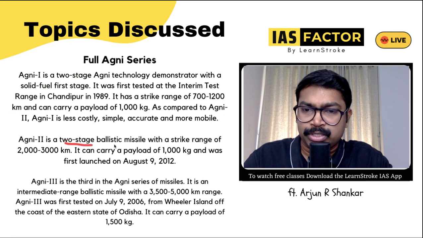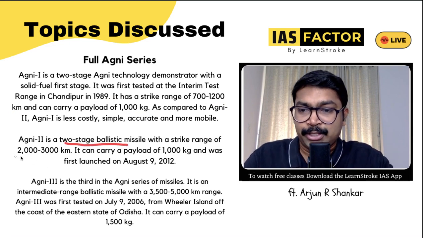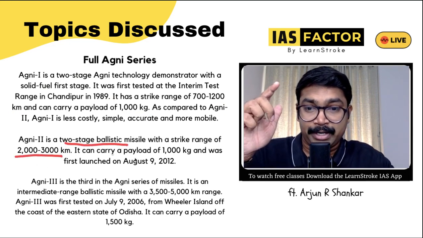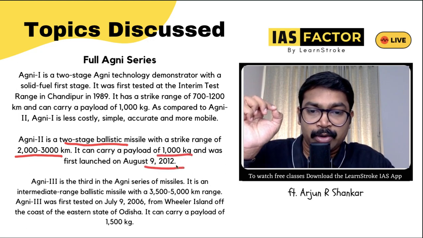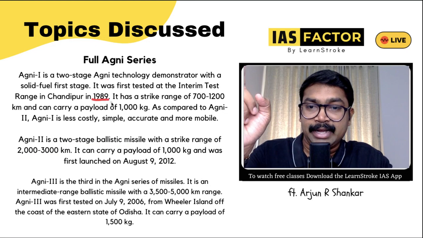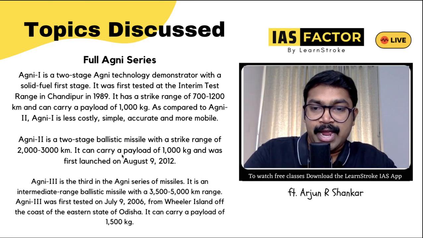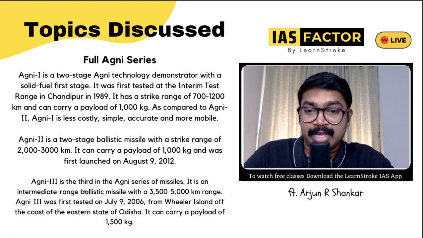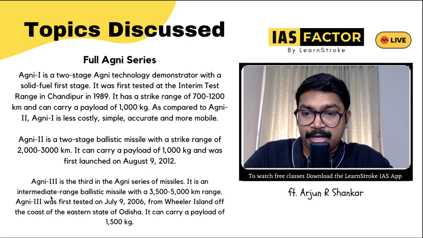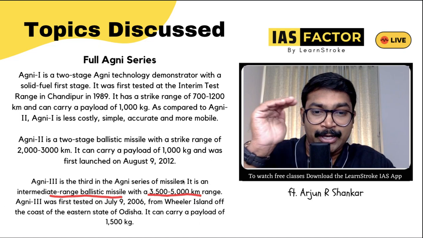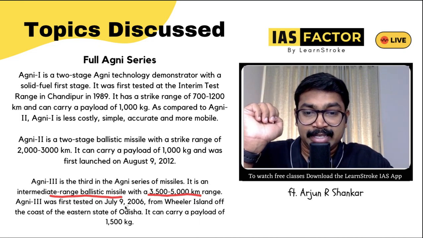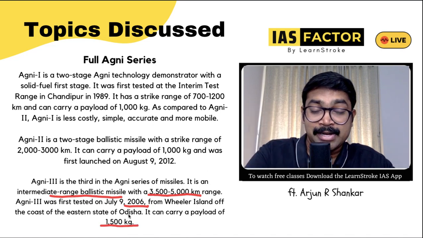Agni 2, again a two-stage ballistic missile, strike range of 2,000 to 3,000 kilometers, payload capacity again 1,000 kilograms, and 2012. So after 1989, it's 2012, and the range is 2,000 to 3,000 kilometers. Agni 3, an intermediate range ballistic missile, 3,500 to 5,000 kilometer range. Agni 3 was tested in 2006 from Wheeler Island, payload capacity of 1,500 kilograms.